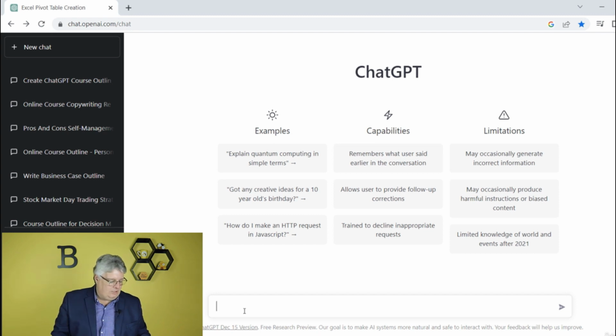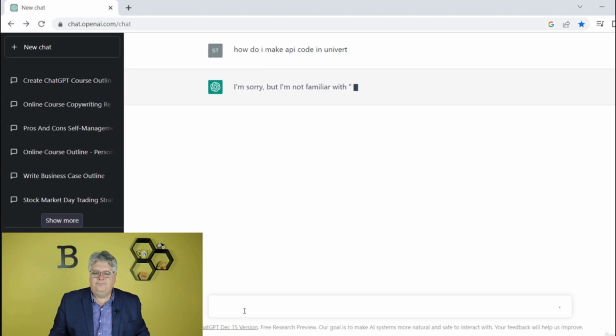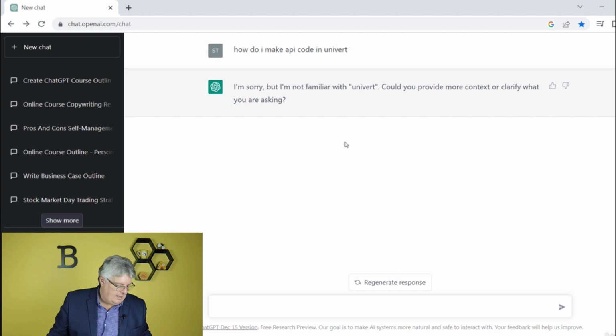So maybe I want to ask something like, how do I make API code, I wrote this down in Unirest. Did I get that right? Look at my notes here. Yeah, see, I didn't type that wrong. They're not sure what Univert is. Univert isn't anything. It's Unirest in Springboard. See, I knew I was typing things wrong.